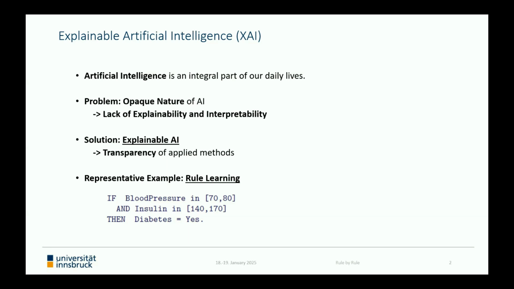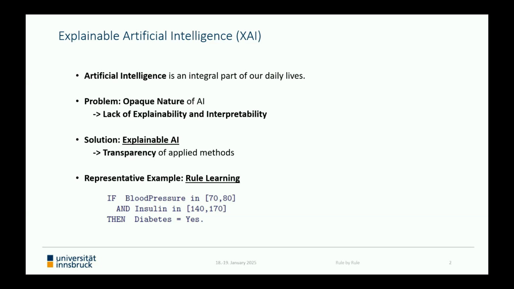Usually, AI models are highly complex and depend on millions of parameters, making them a so-called black box that lacks explainability and interpretability. To circumvent the problem of opaqueness, explainable artificial intelligence has become more and more popular in recent years, benefiting especially from the transparency of the applied methods.